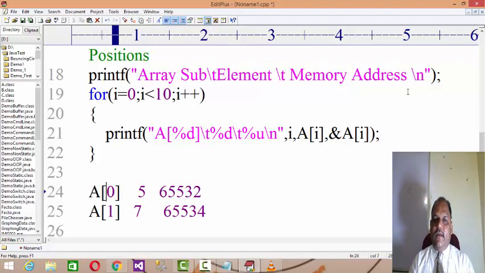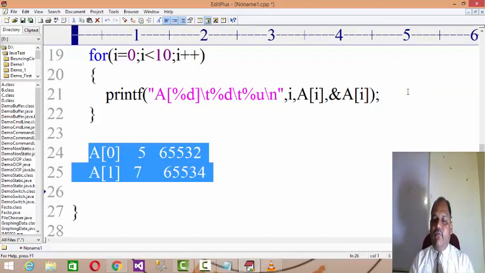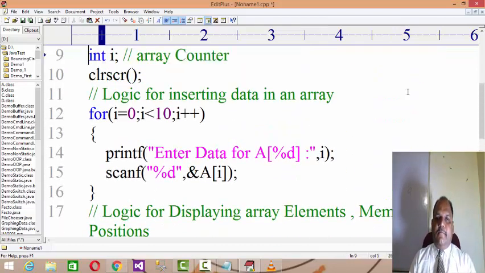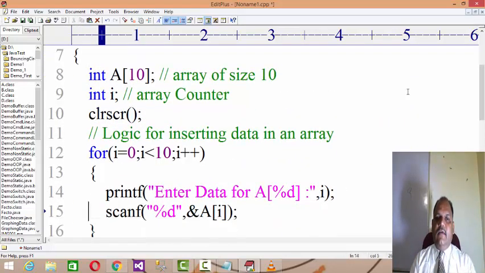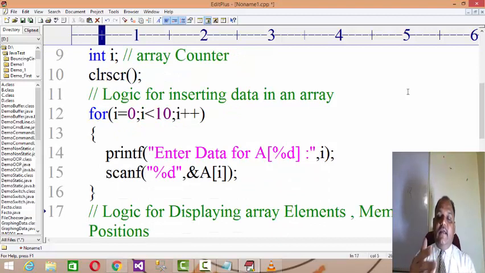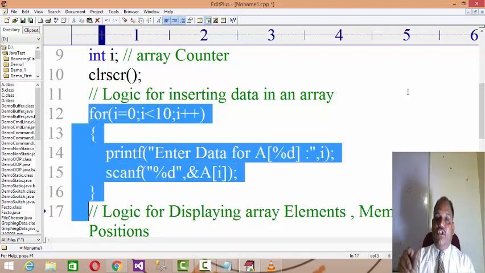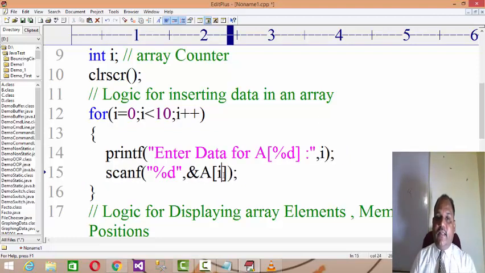So it proves the point that an array is a set of similar type of data. Whenever you are dealing with a set, you have to declare an array, right? Instead of 10 different printf and scanf statements to insert data, I can set a loop, because the only thing that changes is the subscript value. So 2 lines of code can insert data of 10 elements, 1000 elements, 10,000 elements, or 1 lakh elements also, right?